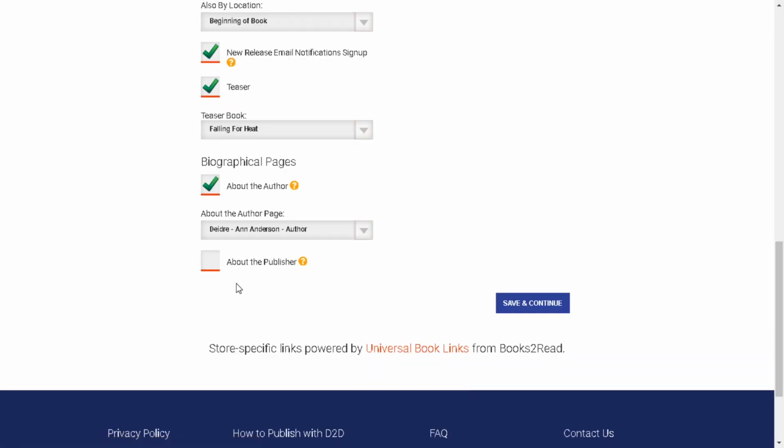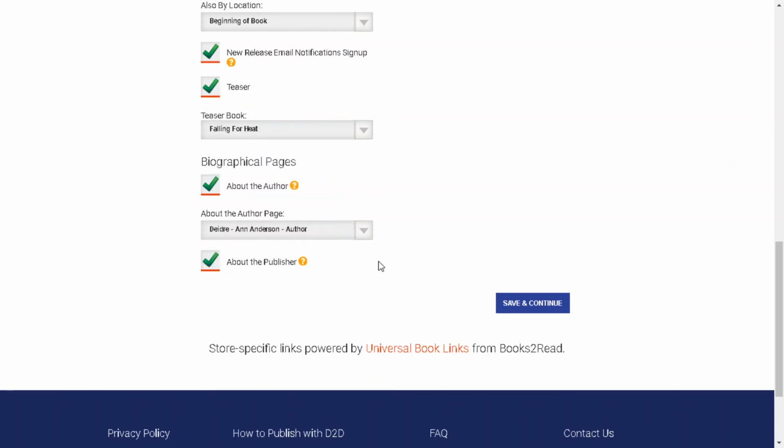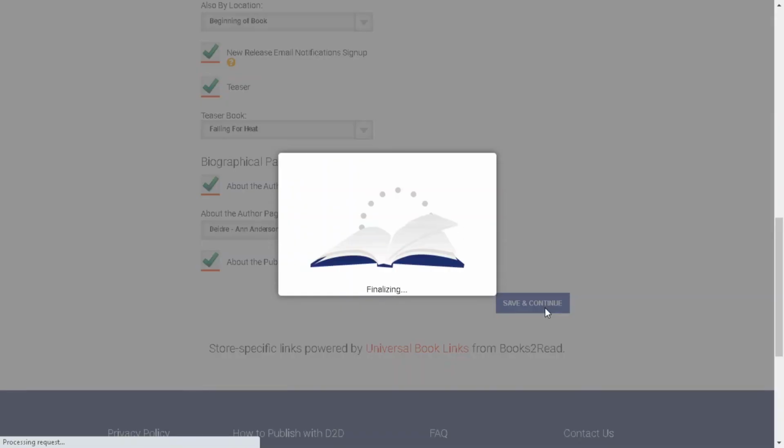There it is. And we'll skip the about the publisher because I am the publisher. If you have another company registered and you want to put like a brief bio about the publishing house, you can include this too. Why not? So let's include it so you know what it looks like. Alright, let's go ahead and click save and continue.